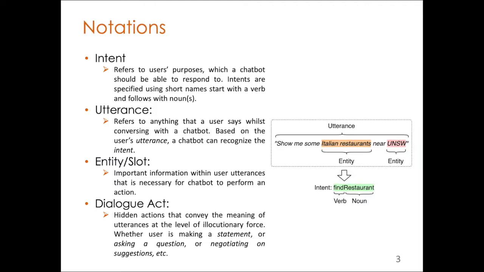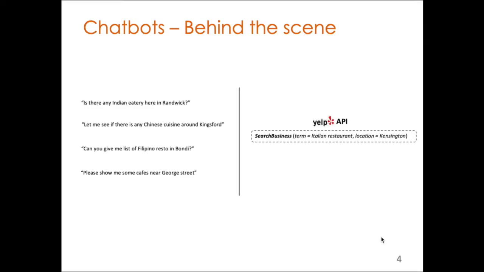For example, here you see: show me some Italian restaurants near UNSW. The dialogue act of the user is give me some suggestions. So this is called dialogue act, and it's very important in conversational or dialogue systems to understand the dialogue act of the user utterance.